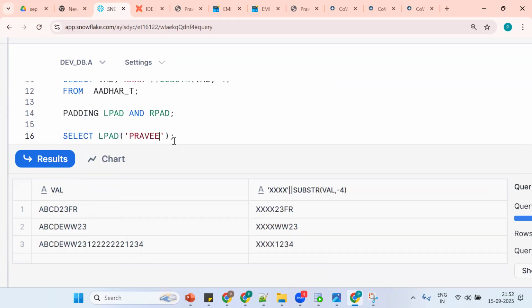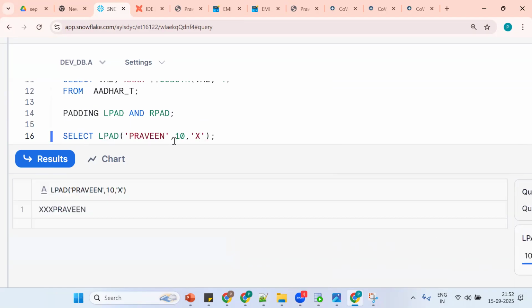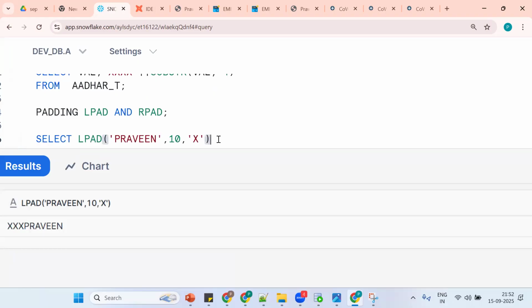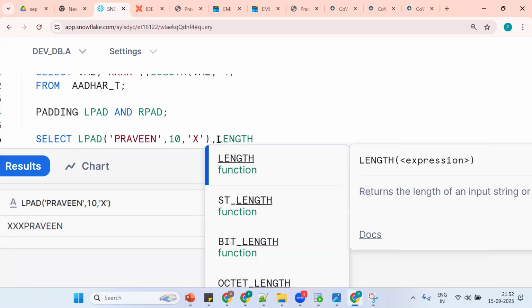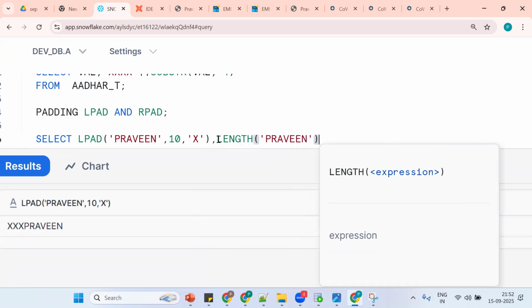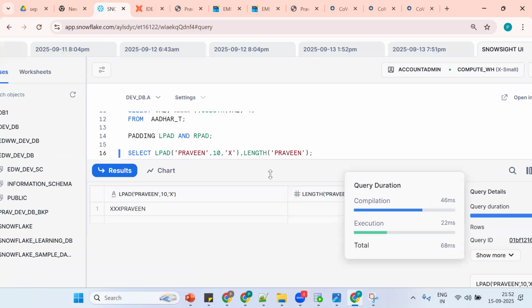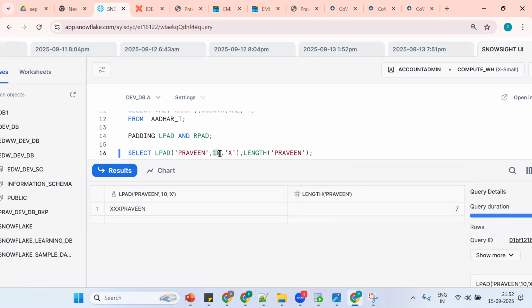So see, Praveen. Okay. Now we should say what exactly is happening. Can anybody tell me what exactly happened here? Anybody can convey what exactly happened? So what is the length of Praveen? The length of Praveen is what? It's 7. So see, this is a string. Now the total length expected is what? I want to get a 10 character string. So 10 minus 7 is what? 3. Now, L is nothing but left side padding.